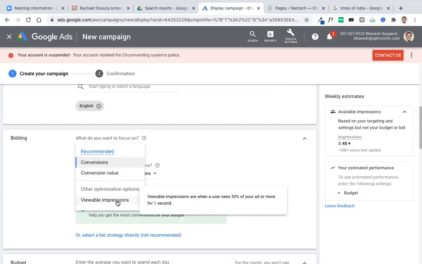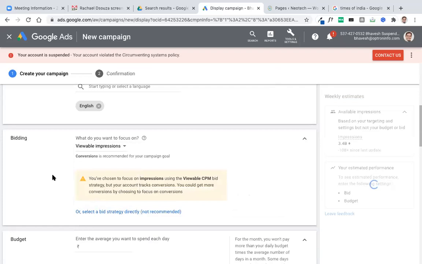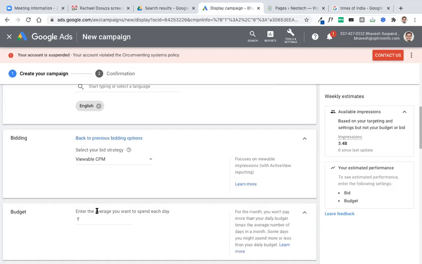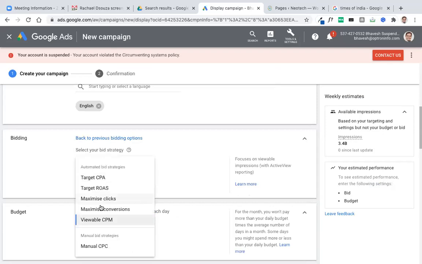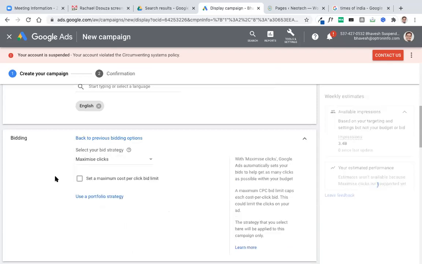See, there was a maximize click option, and here is viewable impressions. That means here we can buy a number of impressions. How many times our ad will be shown, understand? It is not how many people it will be shown to, it is how many times our ad will be appearing. Or you can select maximize click also.